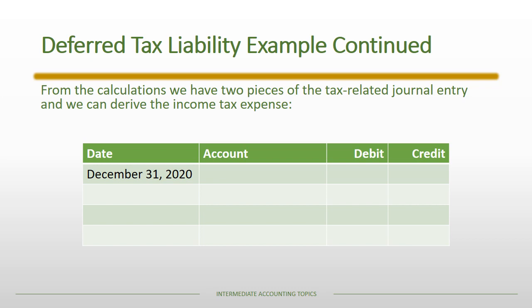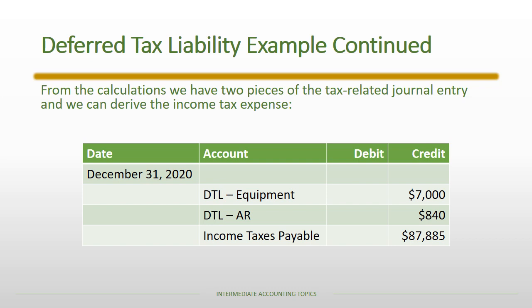Okay, so now we have to get to the journal entry on December 31st, 2020. The first thing we start with is the income taxes payable, which of course is a credit of $87,885. Then we also have the increase in the deferred tax liability related to the accounts receivable, and that's a credit of $840. And then we have the increase in the deferred tax liability related to the piece of equipment, and that is a credit of $7,000. And from that, we derive our income tax expense of $95,725.